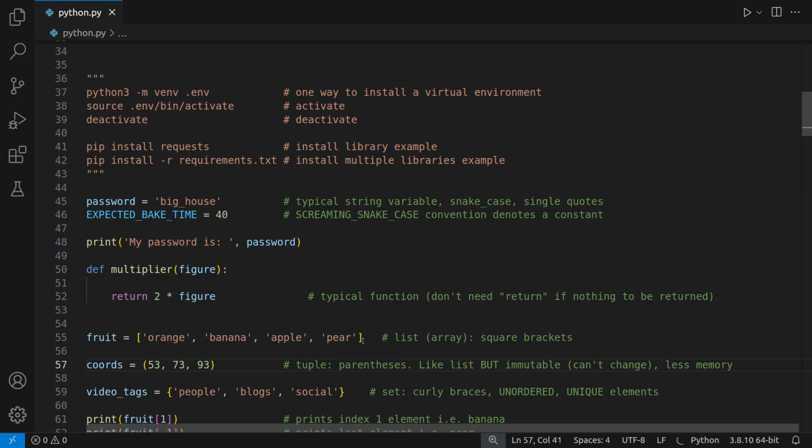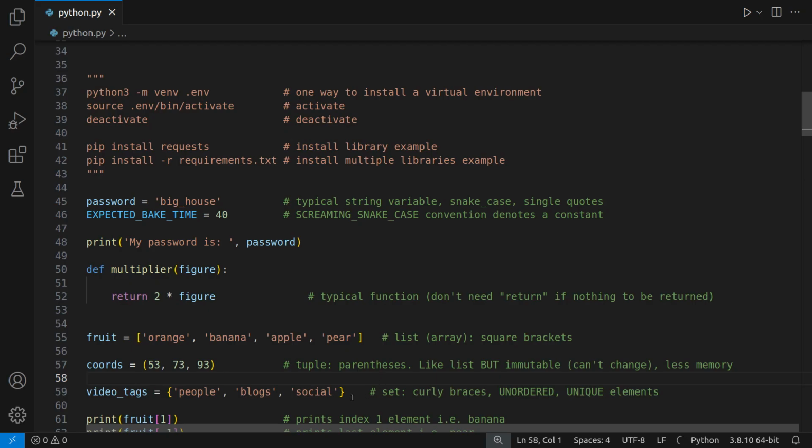Now look, you can just use a list. You can get away with using a list even in an interview. It doesn't really matter. But why is it better to use a tuple for immutable values? The reason is because it uses less memory. So that's why you would try to use something more appropriate for the use case. If what you're doing is simple DevOps scripts or very basic Python programs, you're not worried about performance, then it really doesn't matter. You can get away with using a list. But bear in mind, sometimes you should be using a tuple instead.